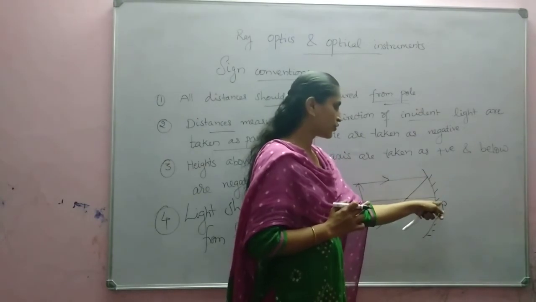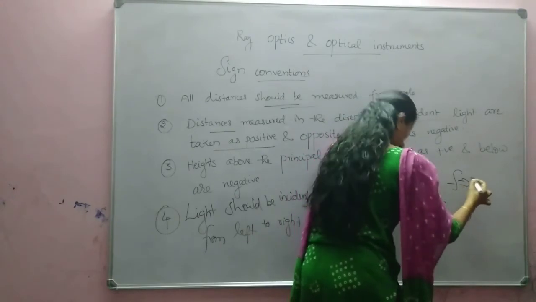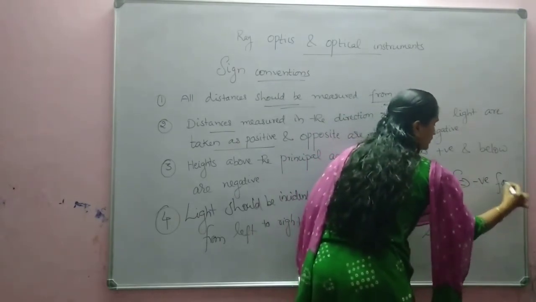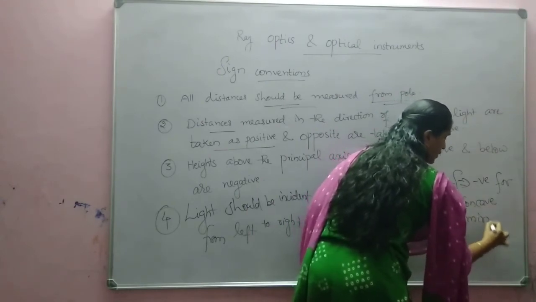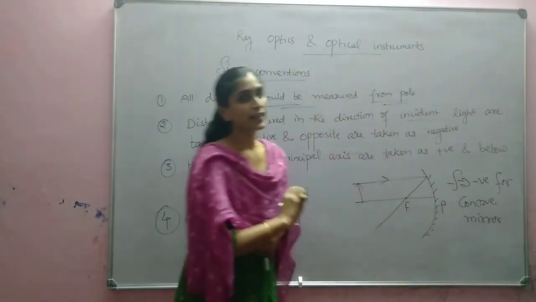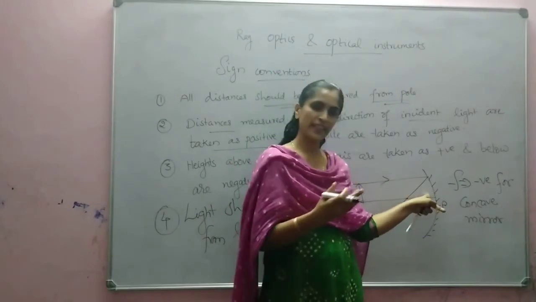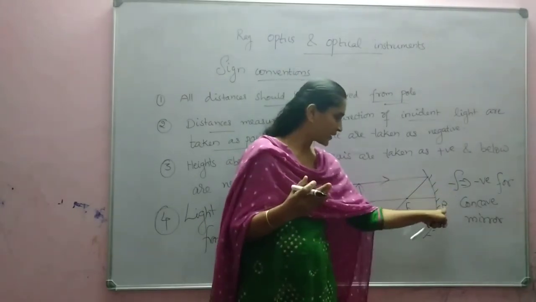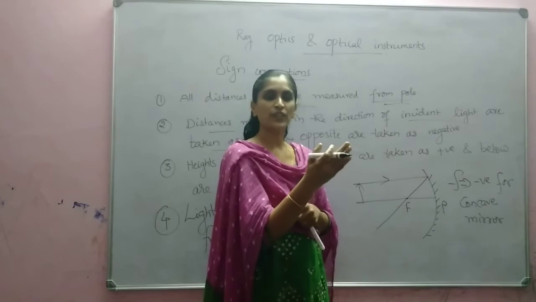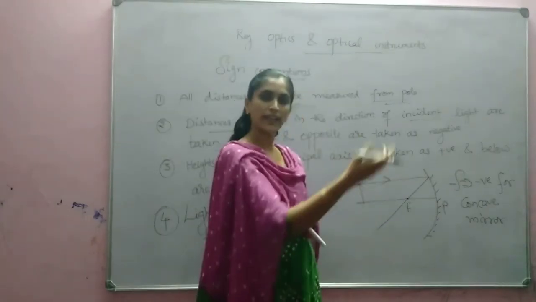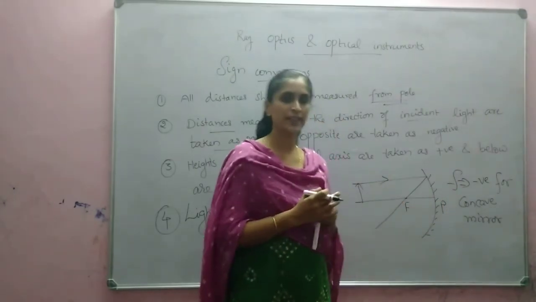Here we are measuring focal length between P and F, so we can say that for a concave mirror focal length will be negative. Why is it negative? Because the incident light direction is taken as positive, and here we are measuring in the opposite direction, so it will be negative. Measurement in the same direction as the incident light will be positive.